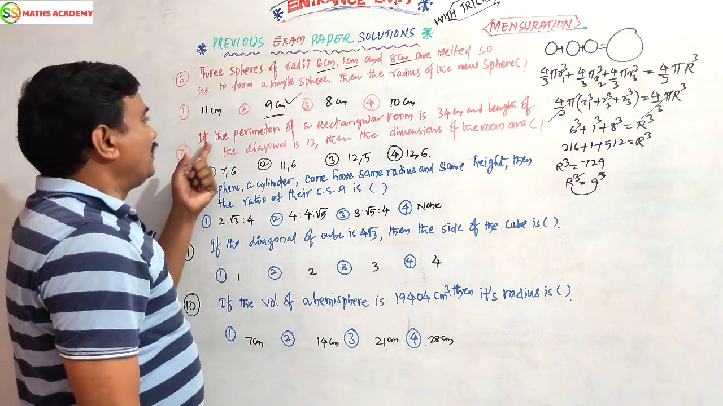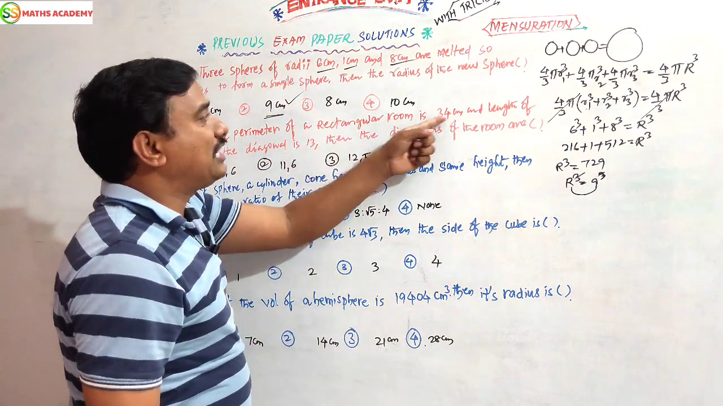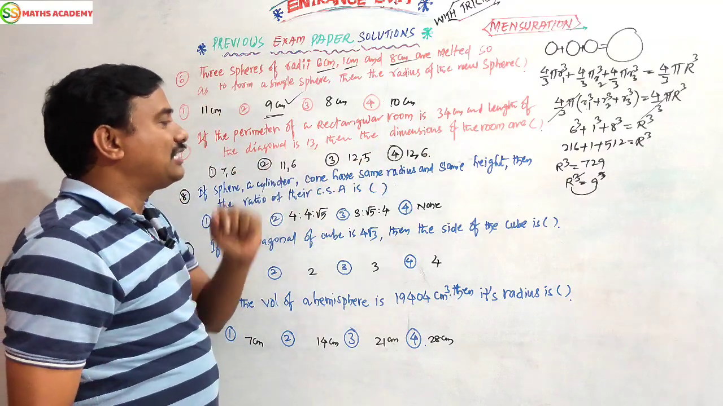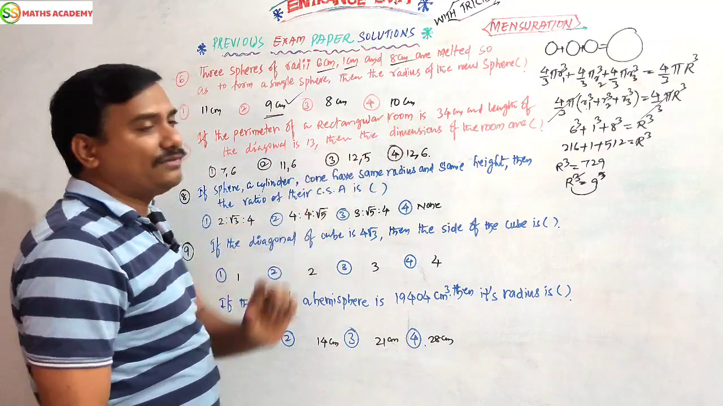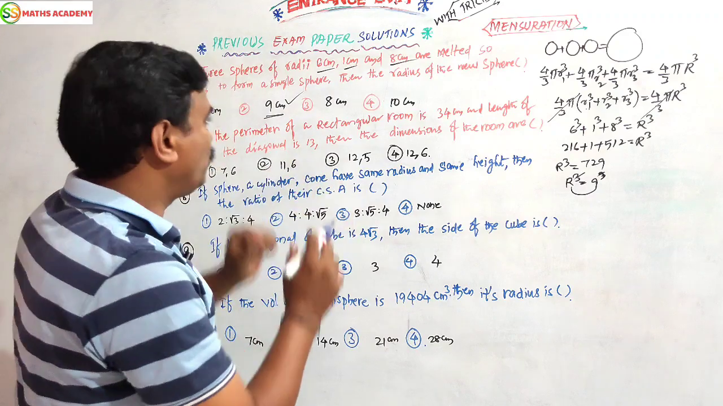Next. The perimeter of a rectangular room is 34 cm and the length of the diagonal is 13 cm. Then find the dimensions of the room. This is the question.